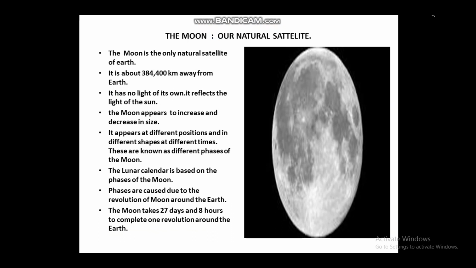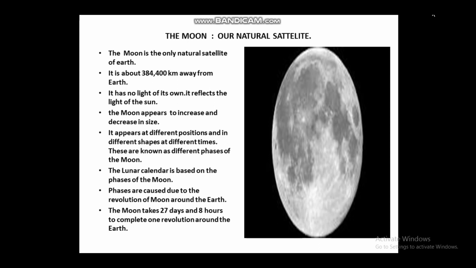The moon, our natural satellite. Students, the moon is the brightest body in the night sky. This is because it is closest to the earth. And do you know, it is about 3,84,400 kilometers away from the earth. The moon shines because it also gets light from the sun.